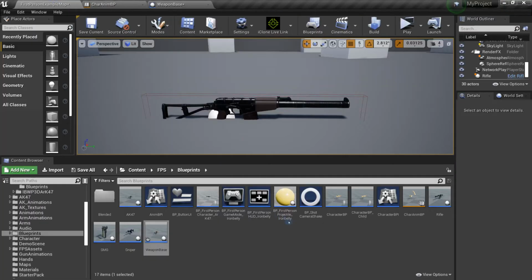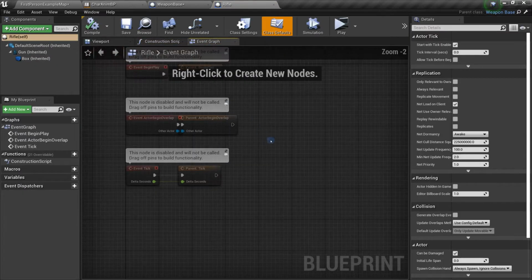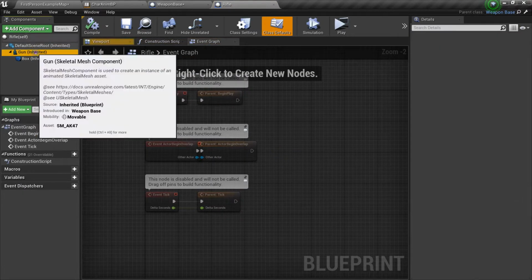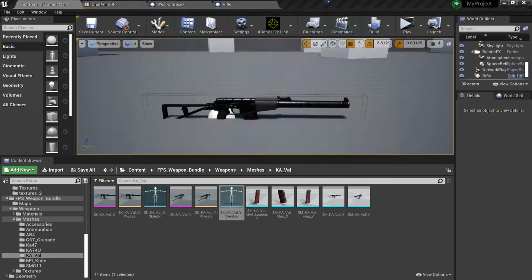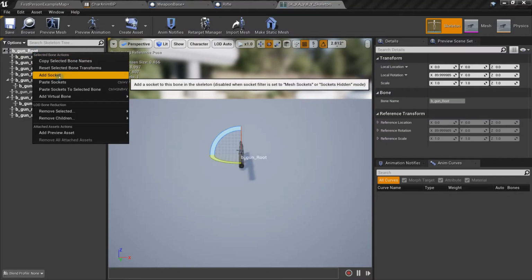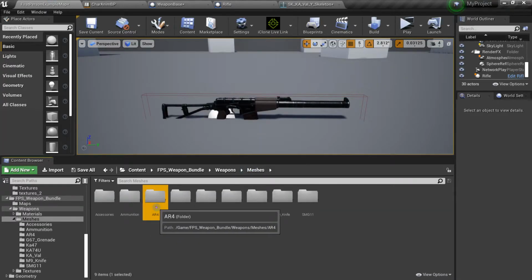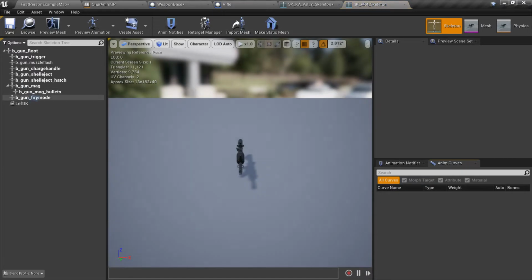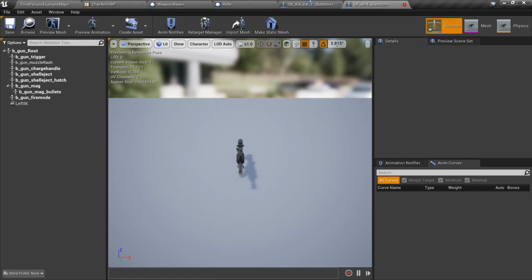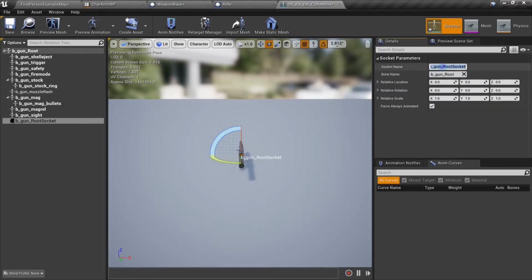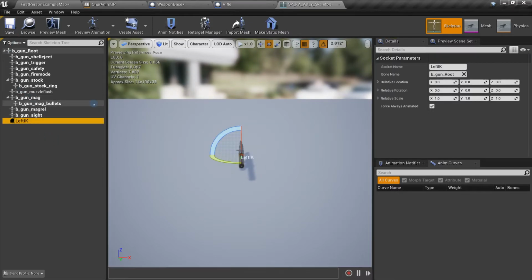To set our rifle, we need to open up the rifle blueprint, and then from the blueprint, go to the gun, browse to the skeleton, open up the skeleton, and then add a socket. Name the socket like the way you named the sniper socket, which is the left IK. So we are going to copy it, and then paste it here.